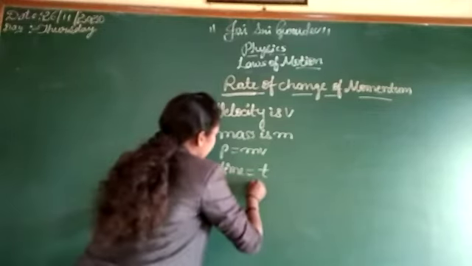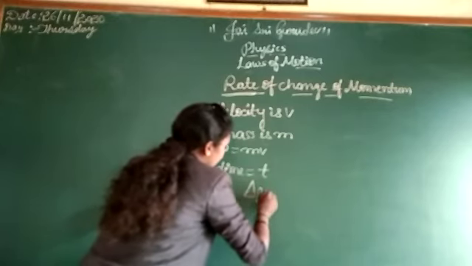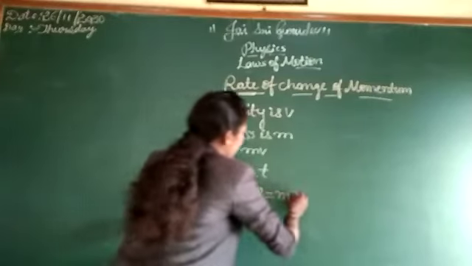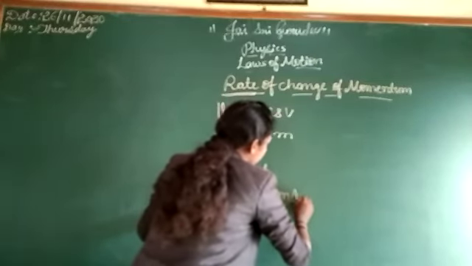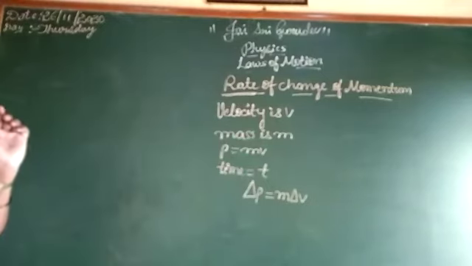Delta p is equal to m into delta v, the formula of changing momentum.